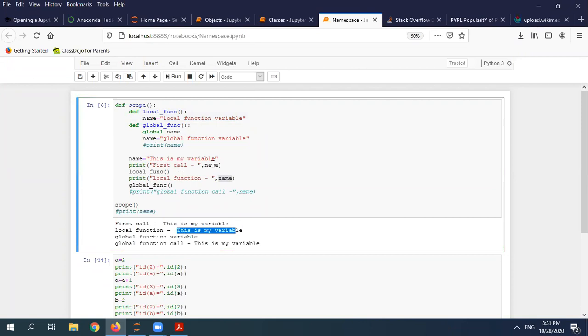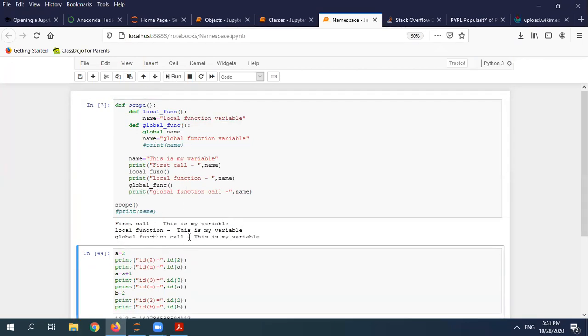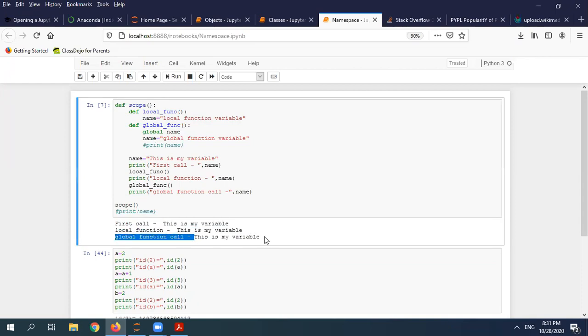This is my variable. So whatever I have here, it will be printing the same one. Now coming to the global function, this is very important. Once I go over here, it says global name and name equal to global function variable. And if I'm printing this one, I get the same value. This is my global, this is my variable. So see, it is not getting changed.